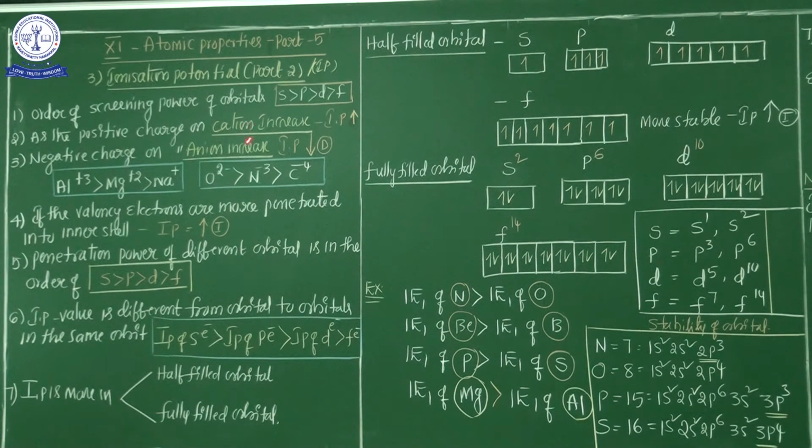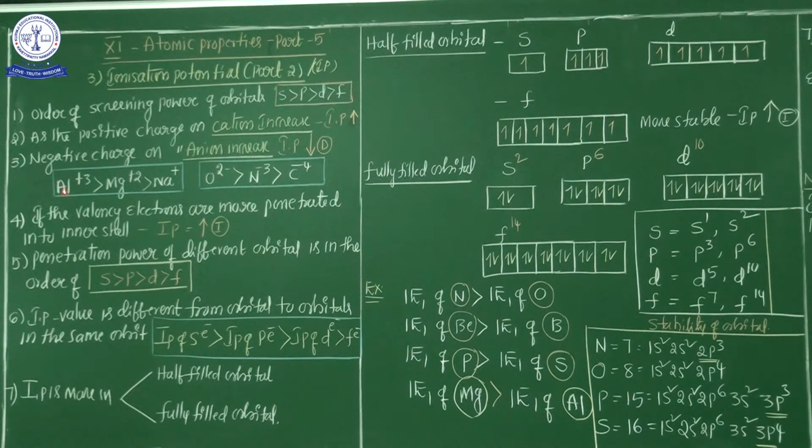If effective nuclear charge is present on the valence shell, it is not easy to remove the electron from the outermost orbit. That's why a huge amount of energy must be applied. That is the reason: as the positive charge on the cation increases, the ionization potential also increases. That is the most important point. Due to the effective nuclear charge on the valence electron, it is not easy to remove the electron from the outermost orbit.